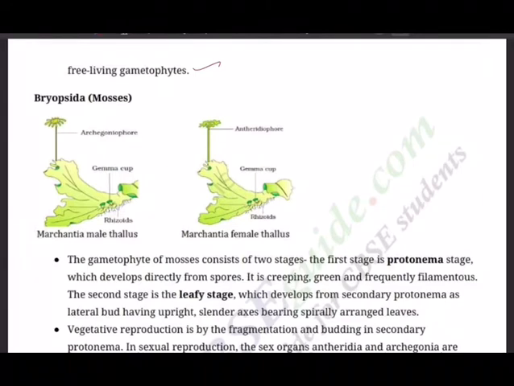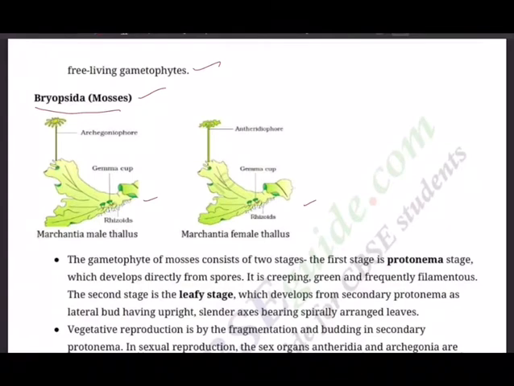The second group is Anthocerotopsida, and the third one that we are going to discuss today is Bryopsida, mosses. The common name for Bryopsida is mosses, M-O-S-S-E-S.